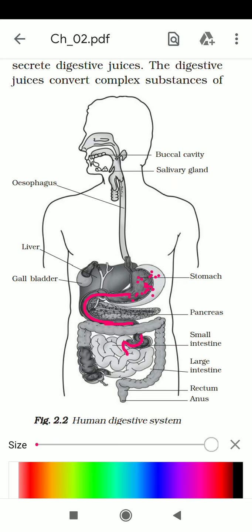The small intestine secretes digestive juice, but it receives another digestive juice from the liver. What is the function of the liver? This is the liver.